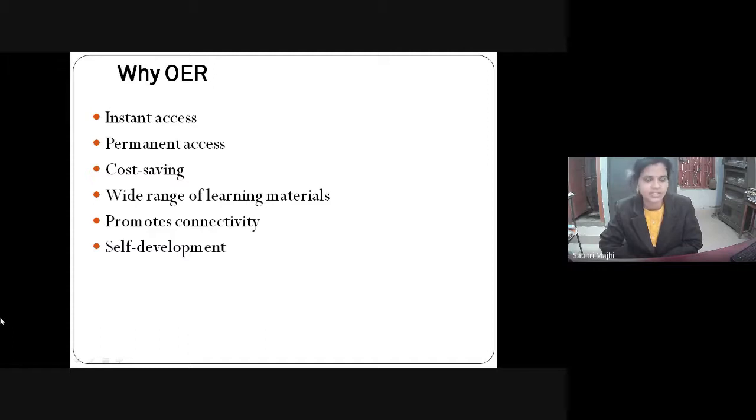Then you have to purchase the book and you can read it. But if a textbook or course material is available online as OER, then you can instantly access this. Multiple users can access this. It will save your cost because it is freely available. Then you can make new knowledge out of this because it gives permission for modifying the work and remixing the work.